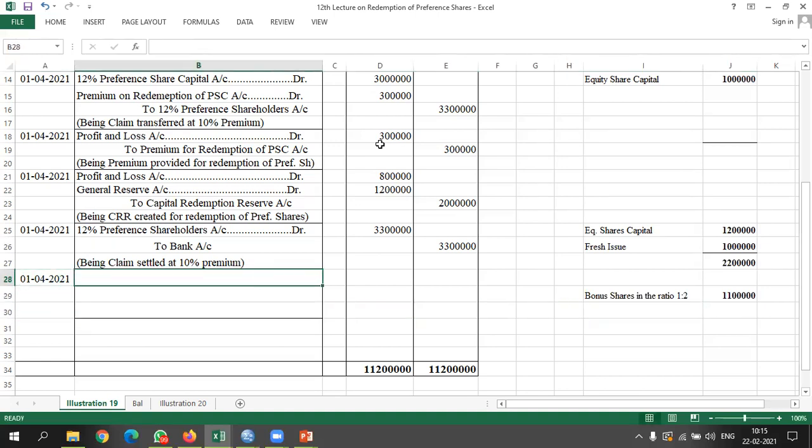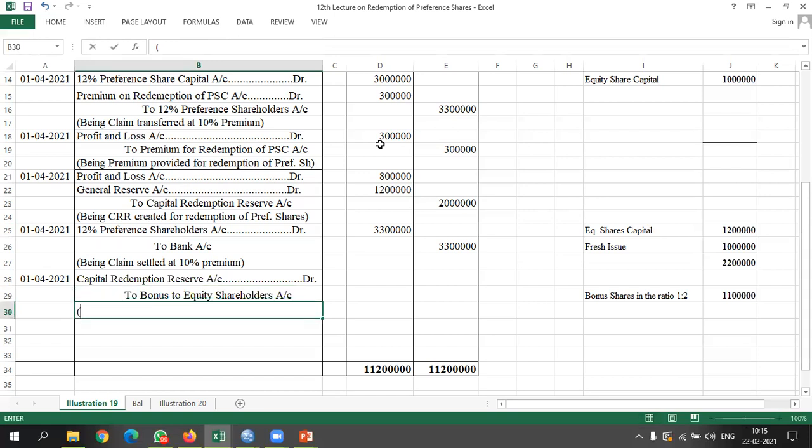So therefore here I will write capital redemption reserve account debited to bonus to equity share holders account.